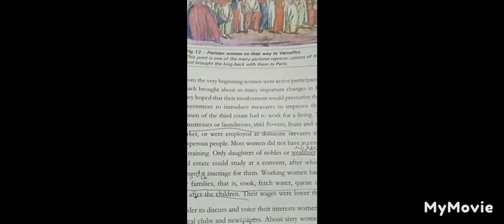Okay, then some other work also: cooking, fetching water, queuing up for bread. These were all done by women in French society. Not only in French society, even today we can see this work done by women.